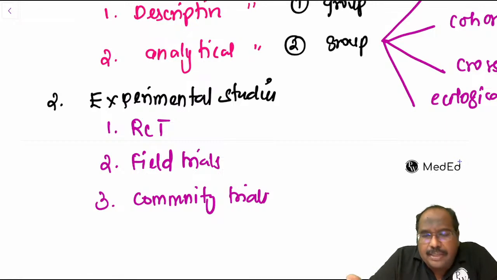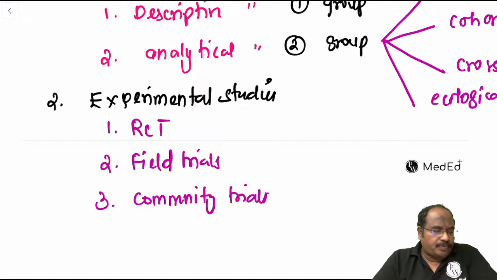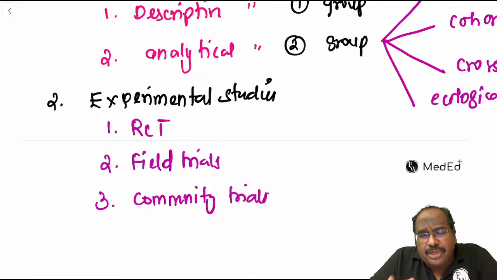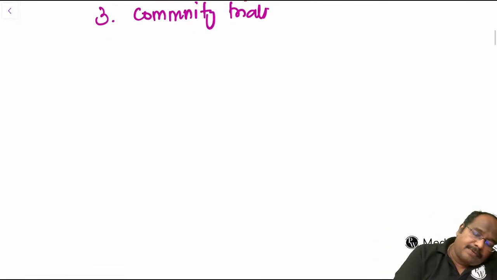Randomized control trial, field trial, third is community trials. Now, this is the classification of study designs. Now we will go into a cohort study. We'll start with cohort study.